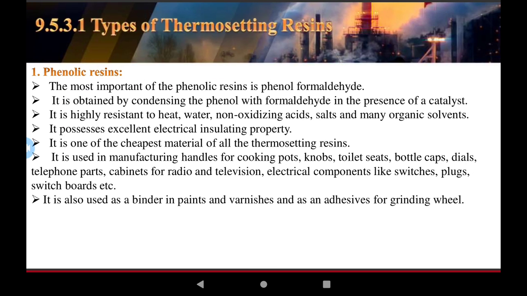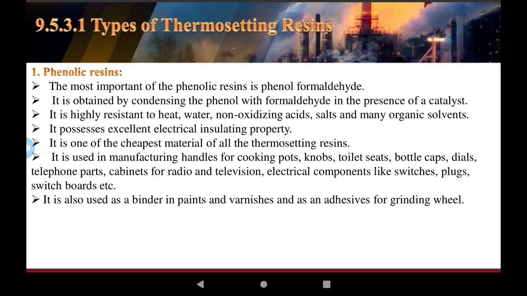Phenolic resins. The most important of the phenolic resins is phenol formaldehyde. It is obtained by condensing phenol with formaldehyde in the presence of a catalyst.